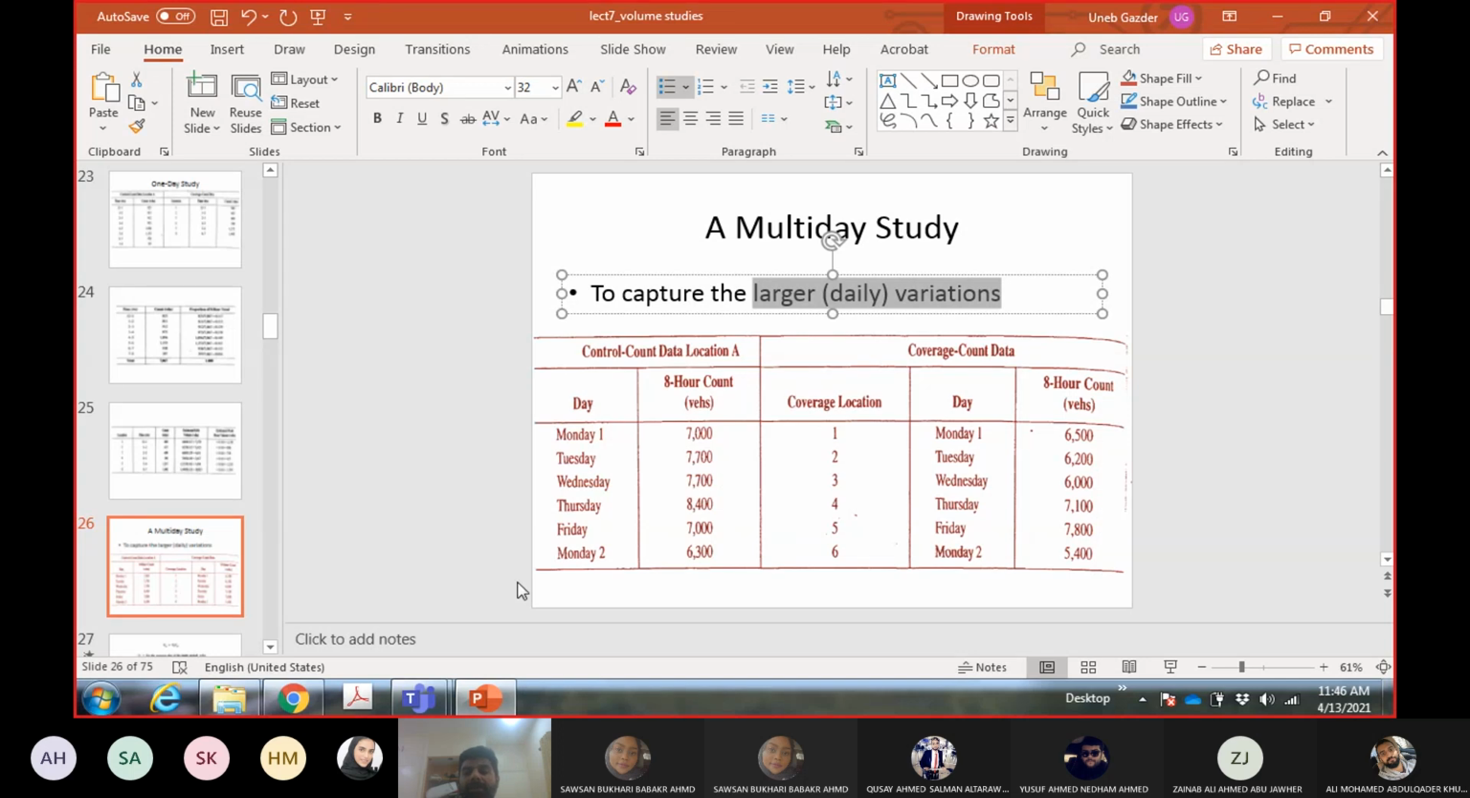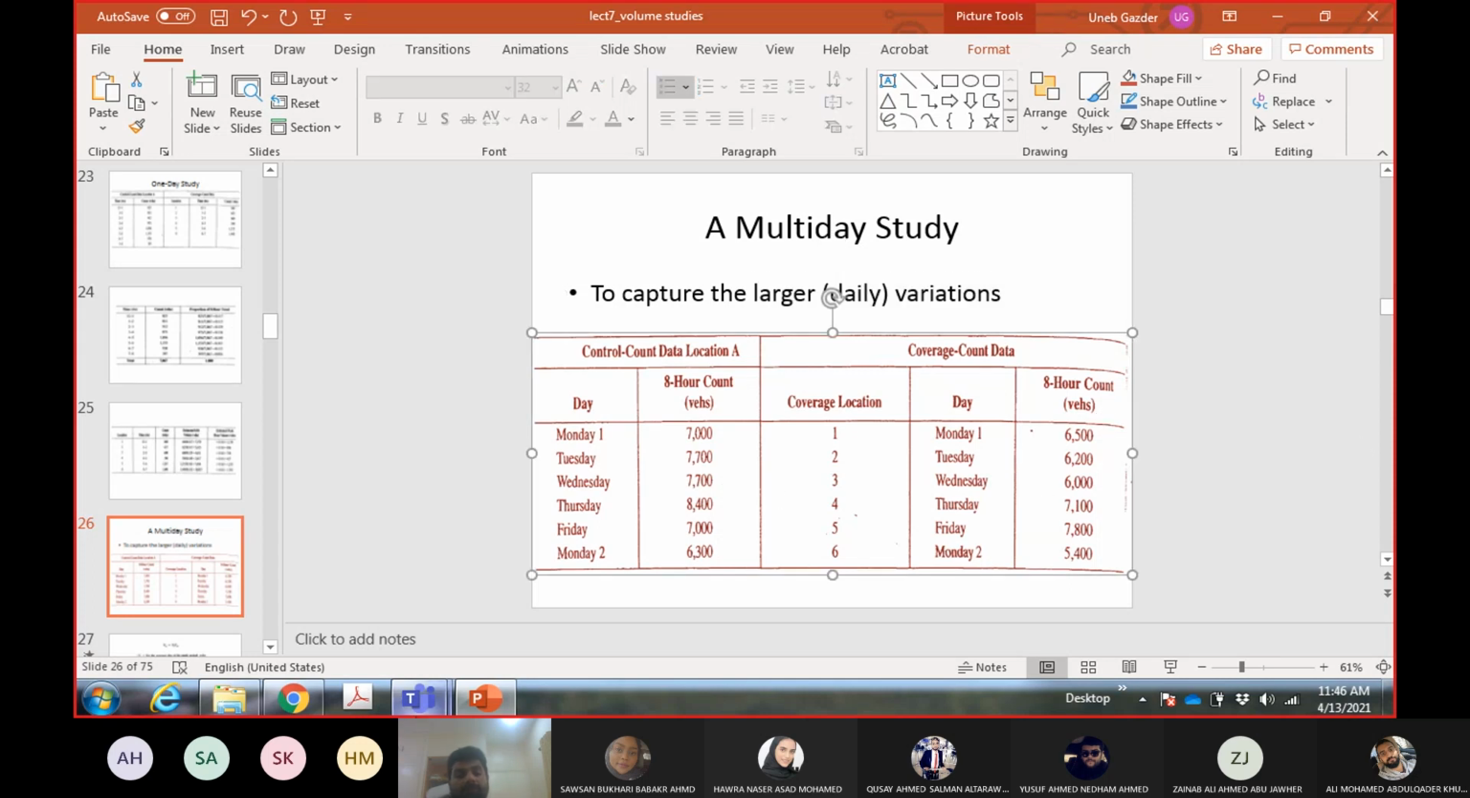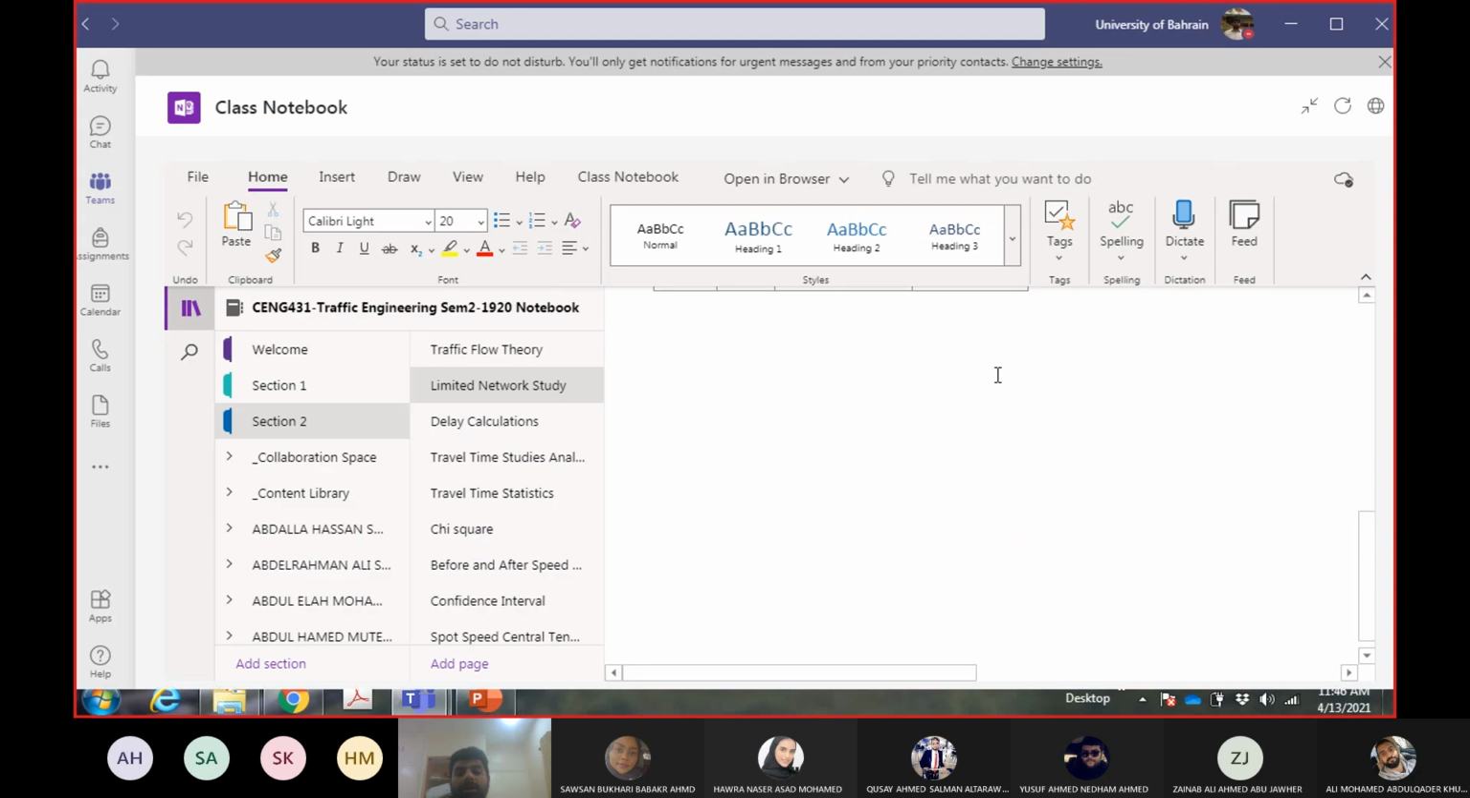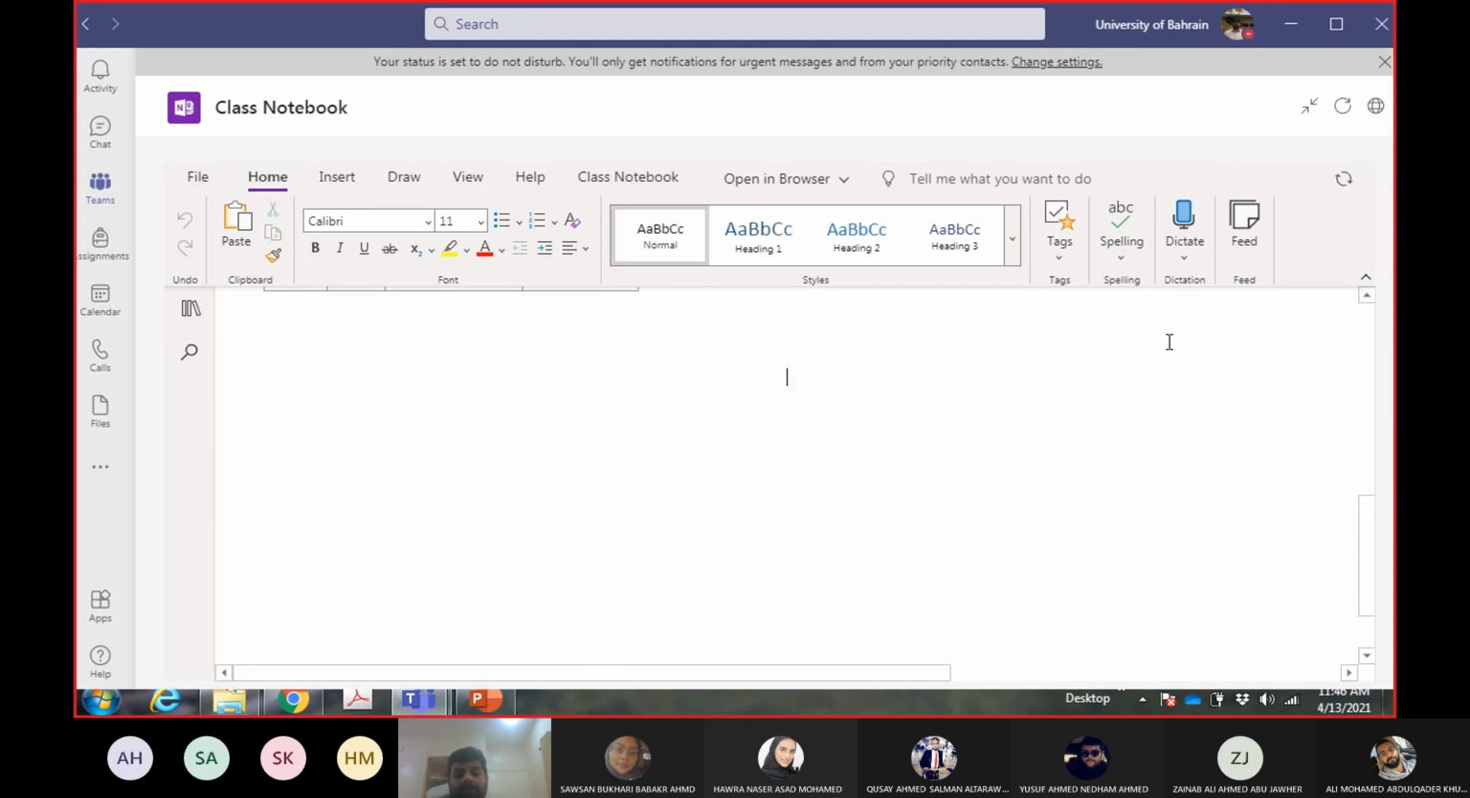So here you can see the data table for the control count location. You see the 6 days of data, and these 6 days are taken so that we can cover the 6 locations for the coverage counts. So these are the data. This is the data table now. I shift it here, and we will do the calculations.